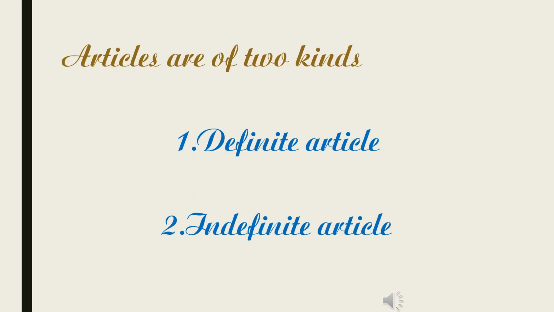Articles are of two kinds, definite article and indefinite article. We can divide the articles according to their use into two types, definite article and indefinite article.